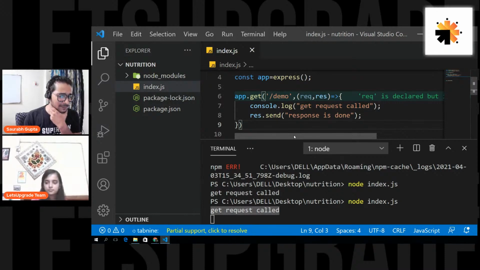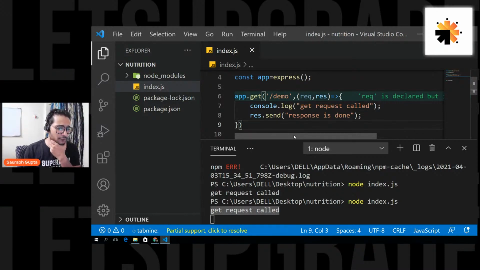Nikhil, what is your doubt, buddy? Please tell me your doubt, because I don't know from where I should start explaining. So just tell me what is your doubt, Nikhil.